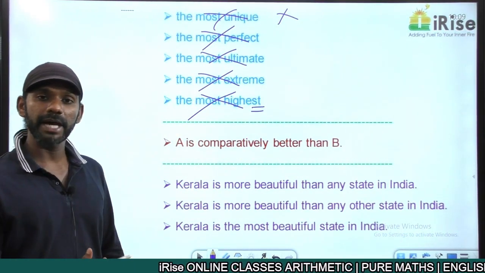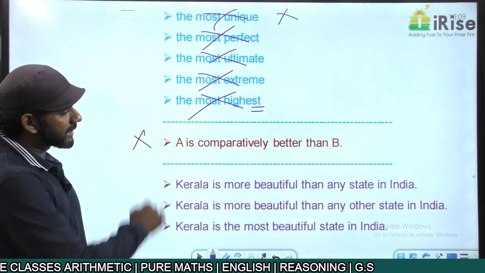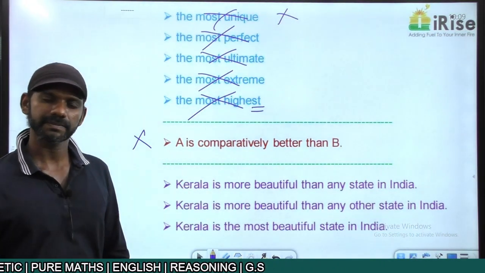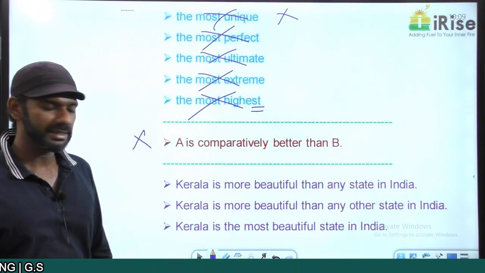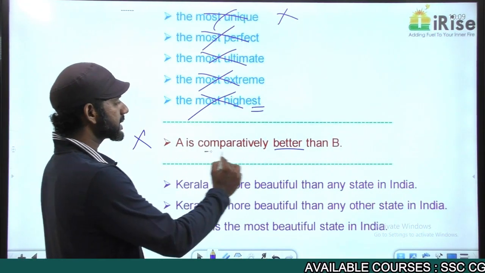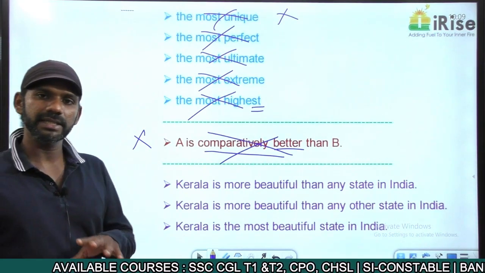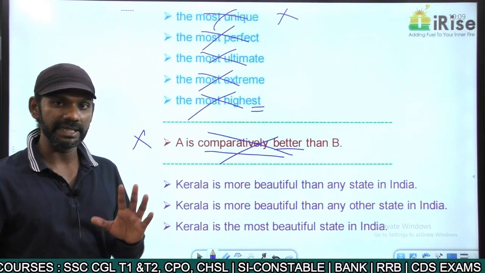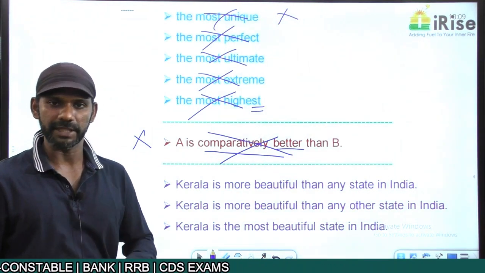"A is comparatively better than B." I say this sentence is grammatically wrong, because "better" itself means comparatively. Better itself means comparatively. "Comparatively better" becomes an error with redundancy. "A is better than B" is completely fine. So in a sentence, there should not be more than one word conveying the same meaning.